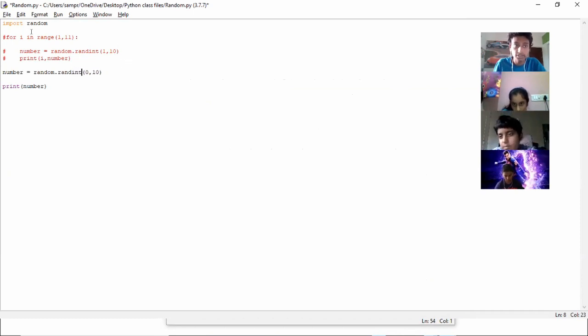Okay, yeah, so first of all, random is the module. Like I said, you're getting it from an external source, so that's why we're importing it. When we import something, we import it with the name. So over here, we imported random. Whenever you want to access this module, you do random dot, because now Python knows you're accessing something part of the module that you imported. So if you do random dot, Python knows that you're taking a command out of this random module. Does that make sense?